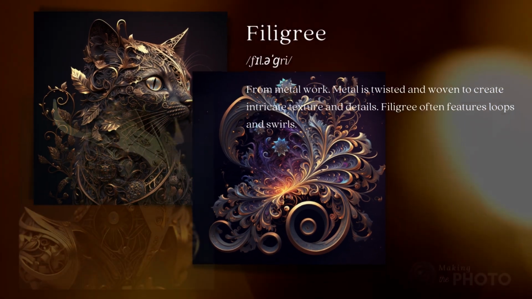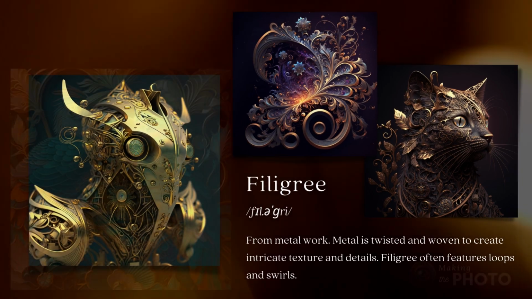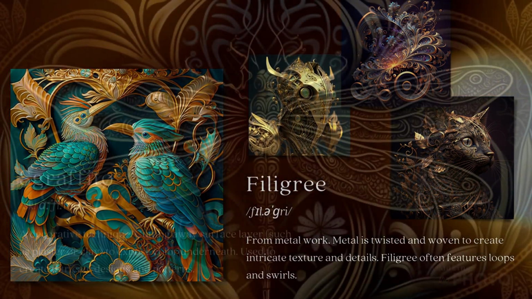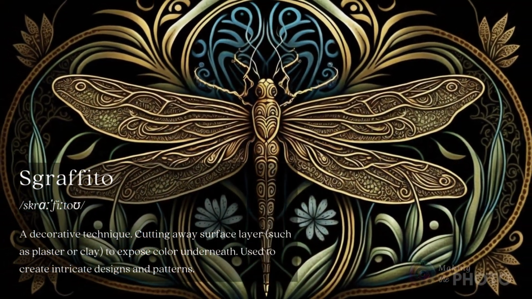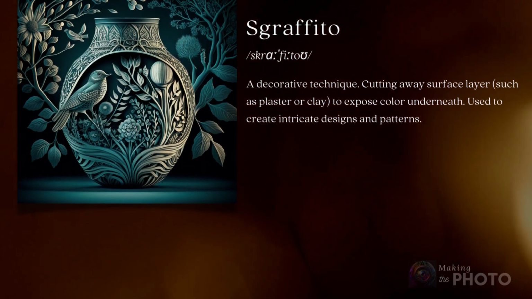Filigree often features loops and swirls, creating delicate, lacy patterns, often in geometric designs. Midjourney will pick up on the metalwork and often add a metallic surface. If you like the idea of intricate filigree, but you want a little more depth, try asking for sgraffito.